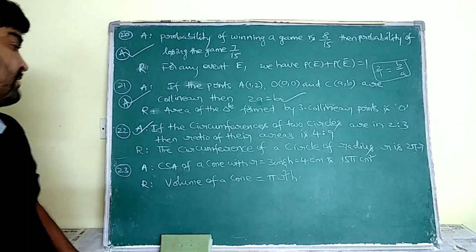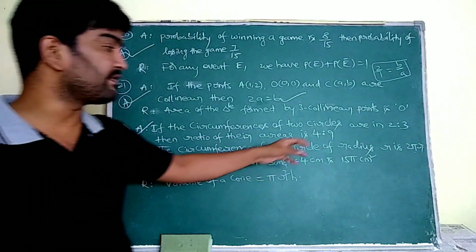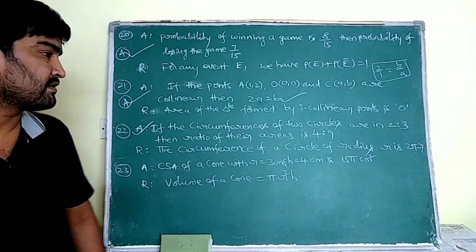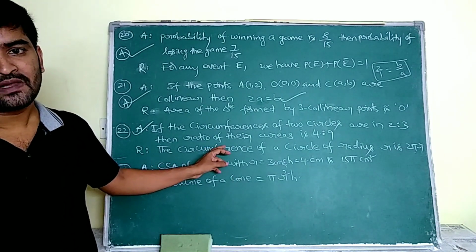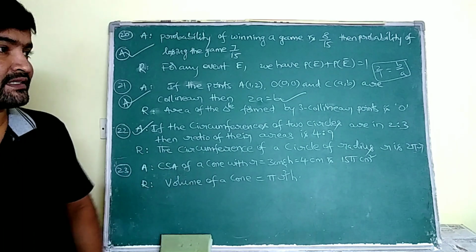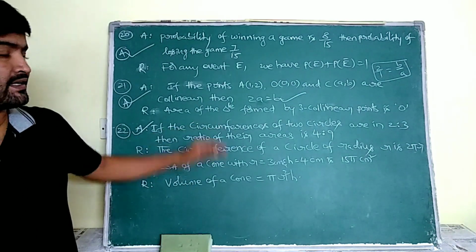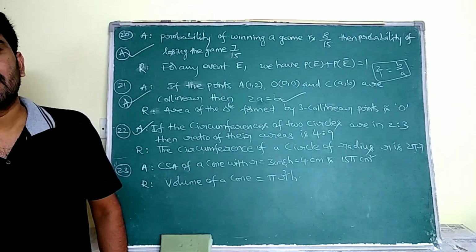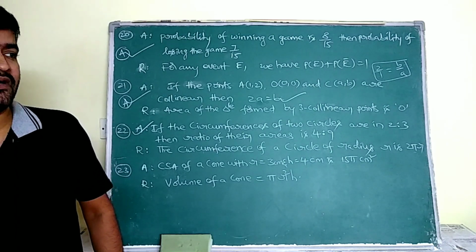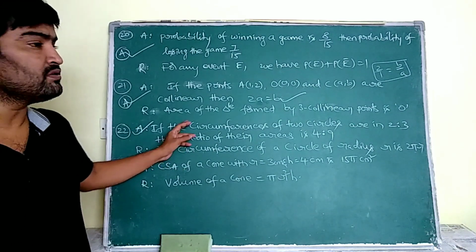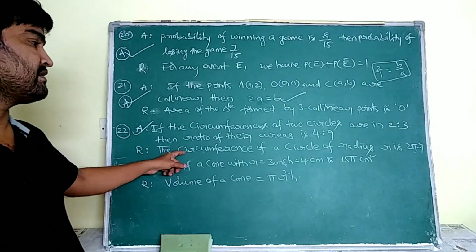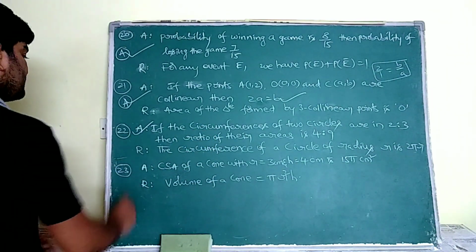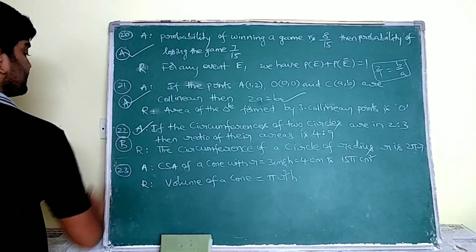So this is right. The circumference of a circle of radius R is 2 pi R. Yes, it is correct. This statement, the reason, is also correct. But this reason is not the correct explanation of the assertion. Because of that, we are going to choose option B. Why? Because these two are true, but this is not the correct explanation for that. So here we are going to choose option B.